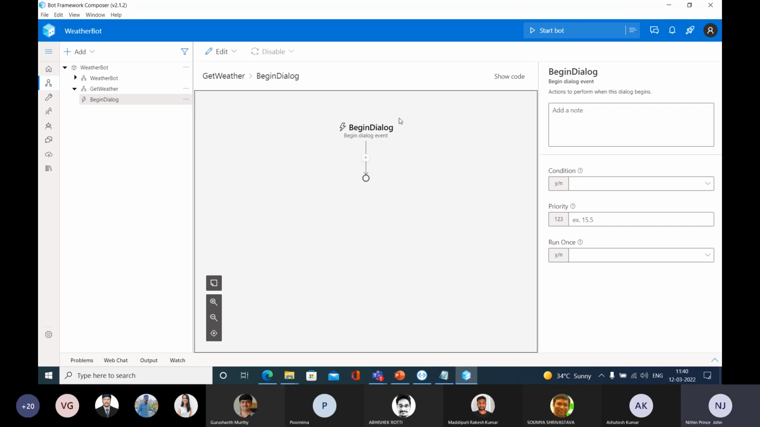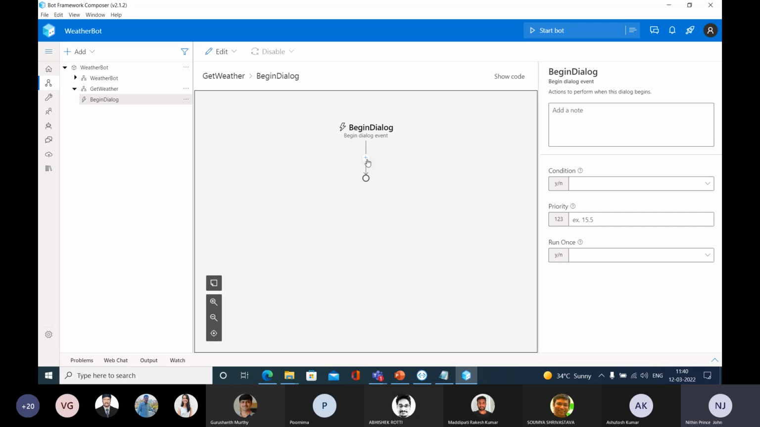Normally, what is the next step that we need to ask? Can you say what the bot is going to ask you? Suppose I am typing like this, can I get the weather? Okay, next, what is the bot going to ask you? Yes, your location will be asked. That means enter your city. So the bot is going to ask, enter your city.